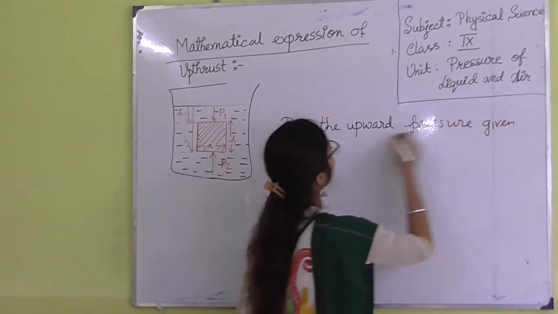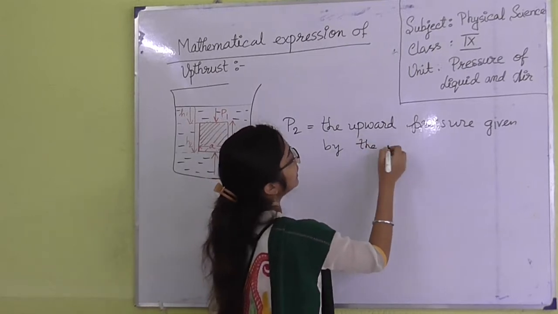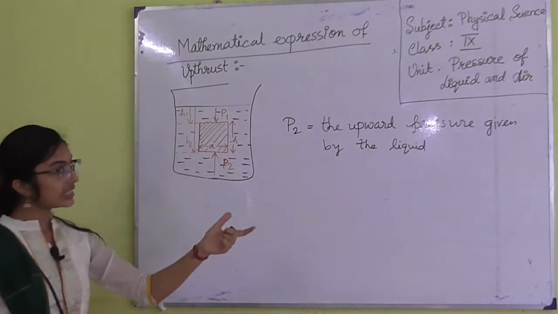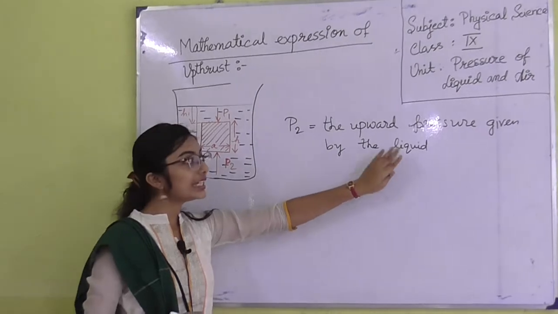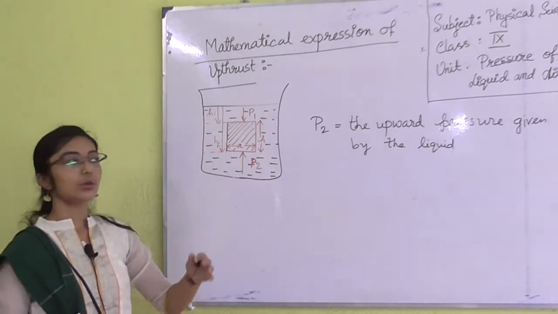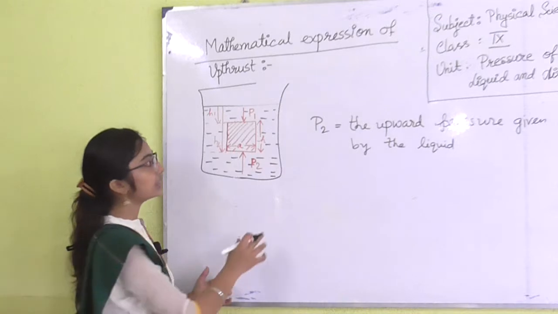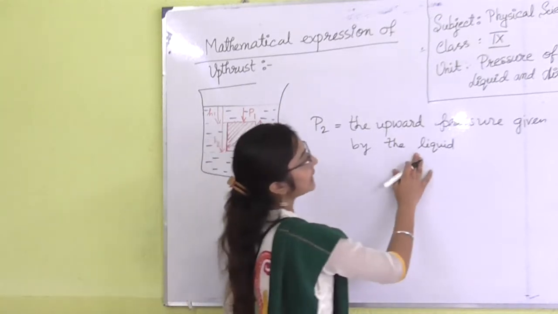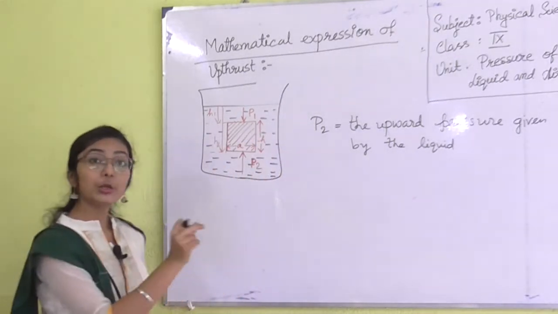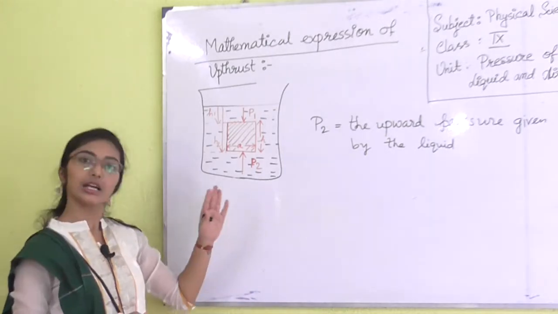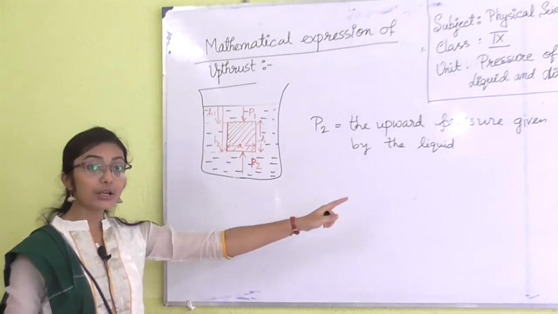And here I must say that not only liquid, in gases also this buoyancy force is true. Okay, so the better term is fluid, the upward pressure given by the fluid, but here I have taken liquid, that is why I have written liquid only.